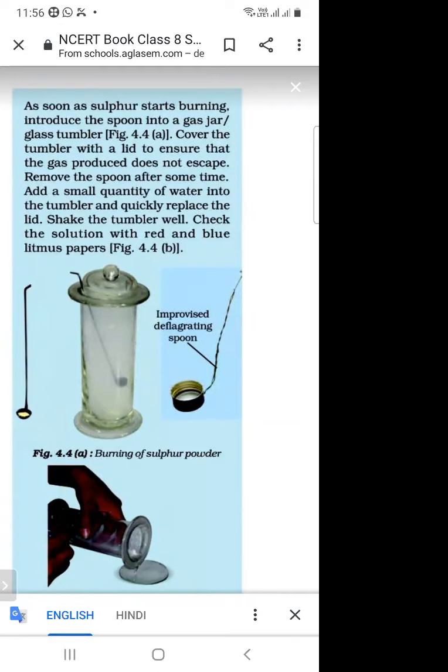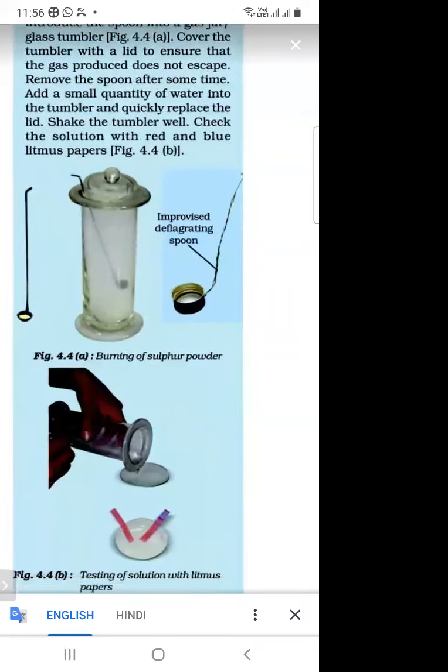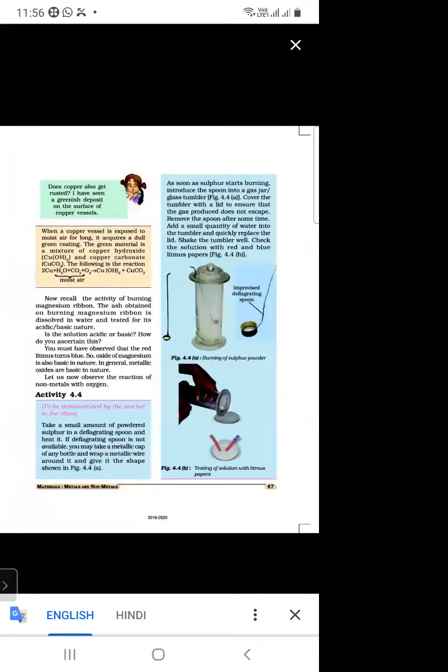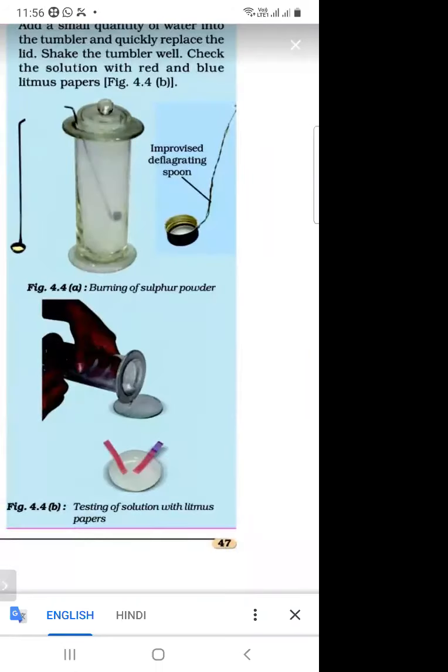When sulfur oxide is formed, we will add some water into it, and we will check it with the help of litmus paper. In figure 4.4, we are checking with the red litmus paper. Then the red litmus paper changes into blue, as shown in the figure. So it means it is basic in nature.